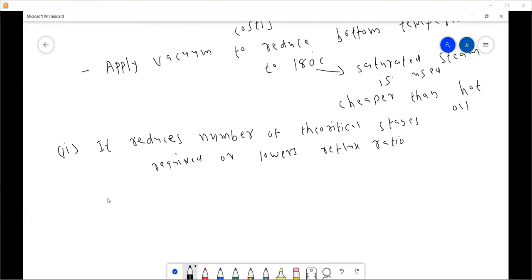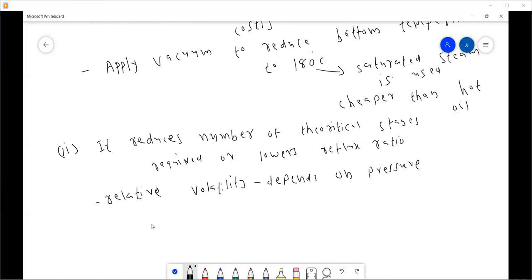Now we know that relative volatility depends on pressure.